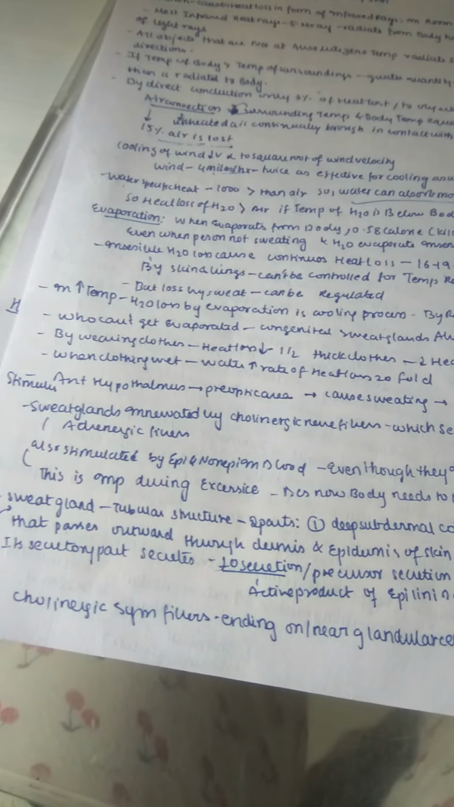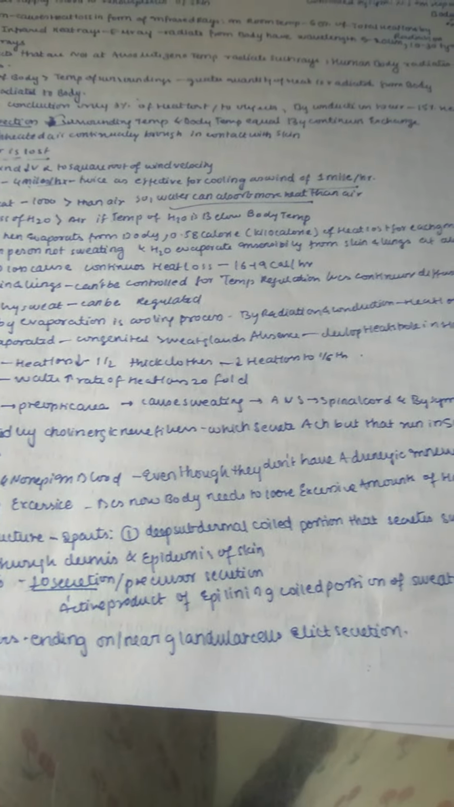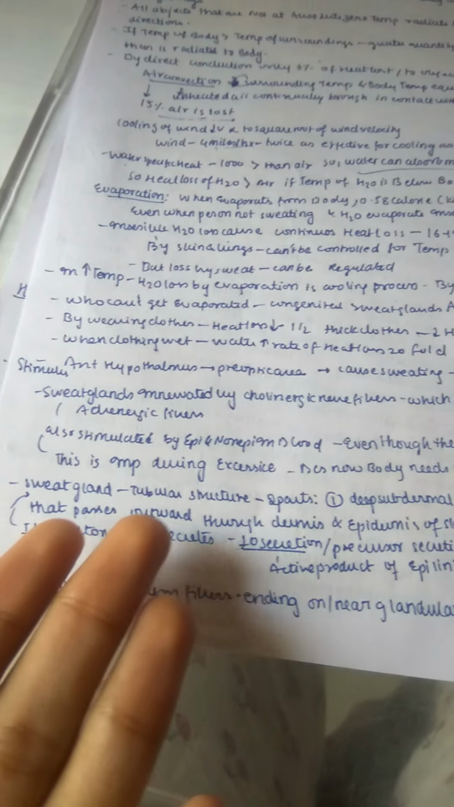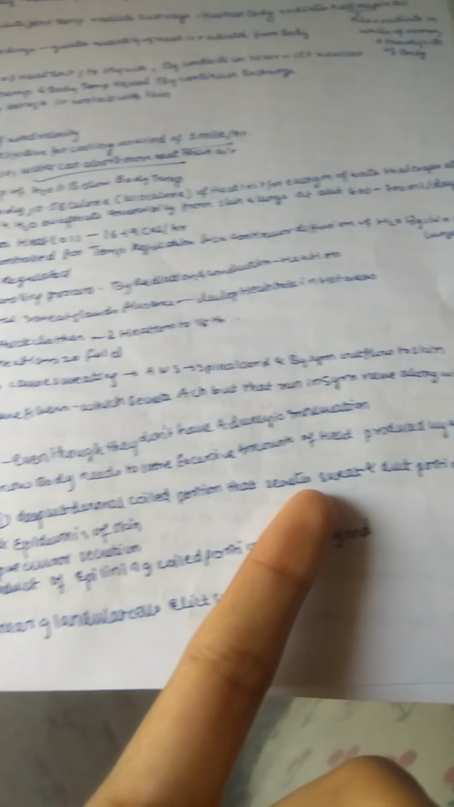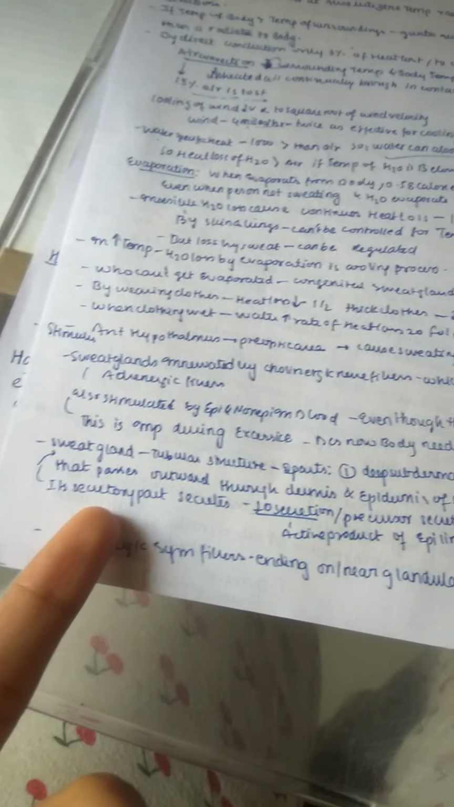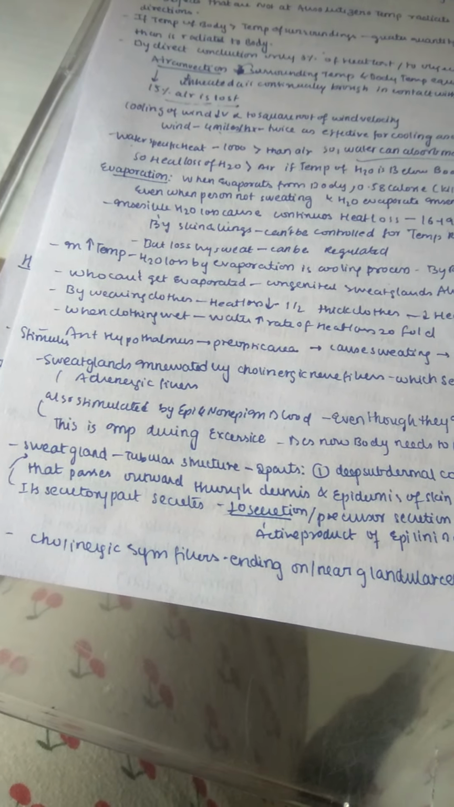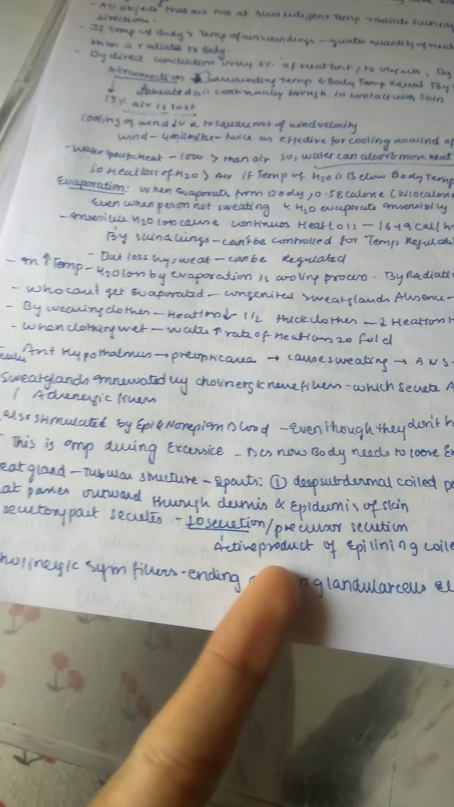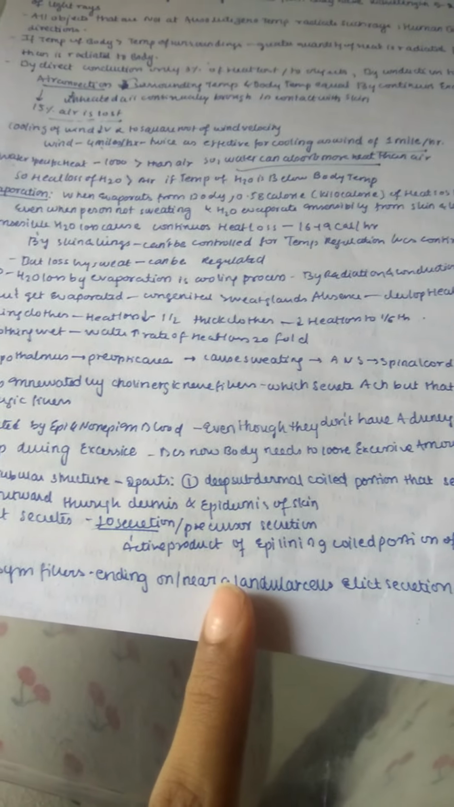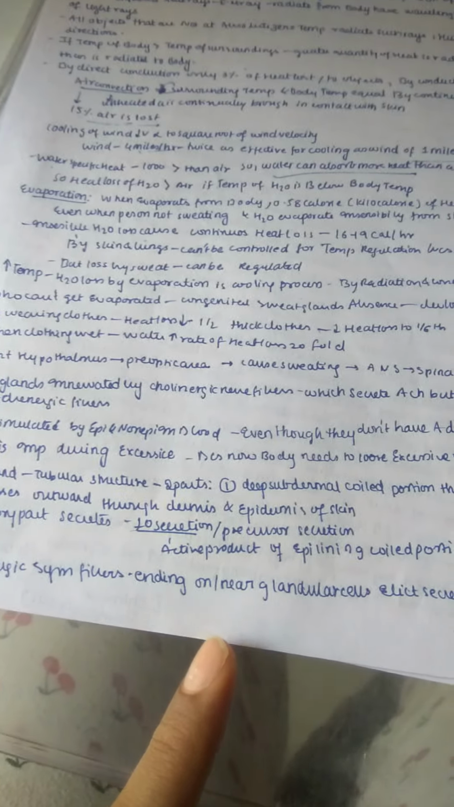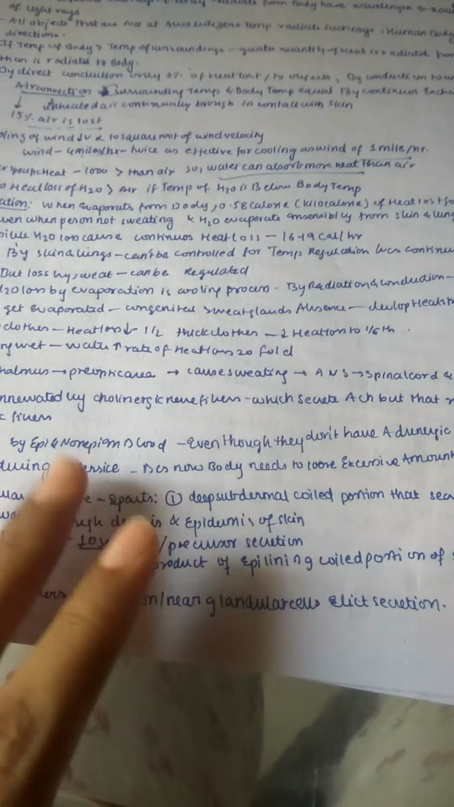This is very important during exercise because the body needs to lose excessive amounts of heat produced by active muscle contraction. The sweat gland is a tubular structure with two parts. The first is a deep subdermal coiled portion that secretes the sweat, and the second is the duct portion, which passes outward through the dermis and epidermis of the skin. The secretory part secretes the primary secretion, or precursor secretion, which is an active product of the epithelial lining of the coiled part of the sweat gland, and cholinergic sympathetic fibers ending on or near the glandular cells excite mainly this secretion.